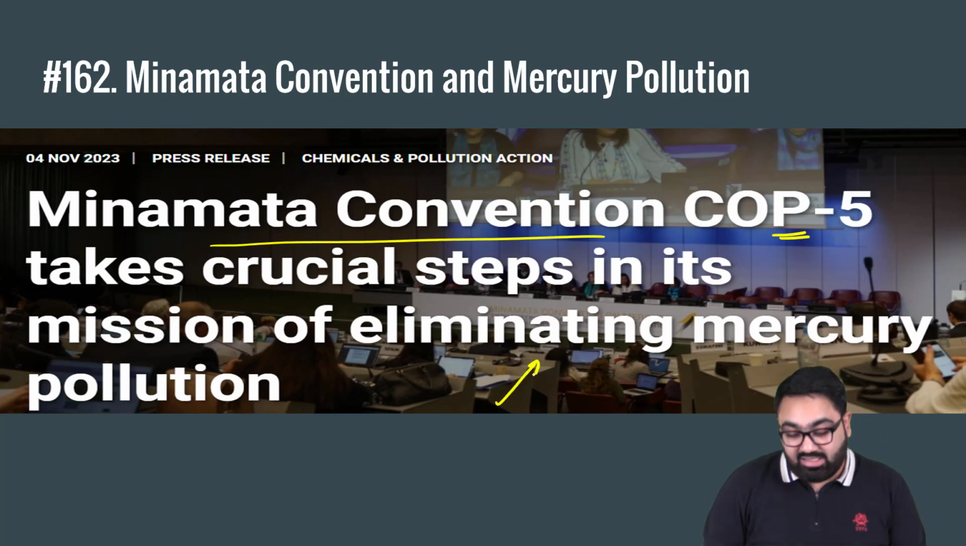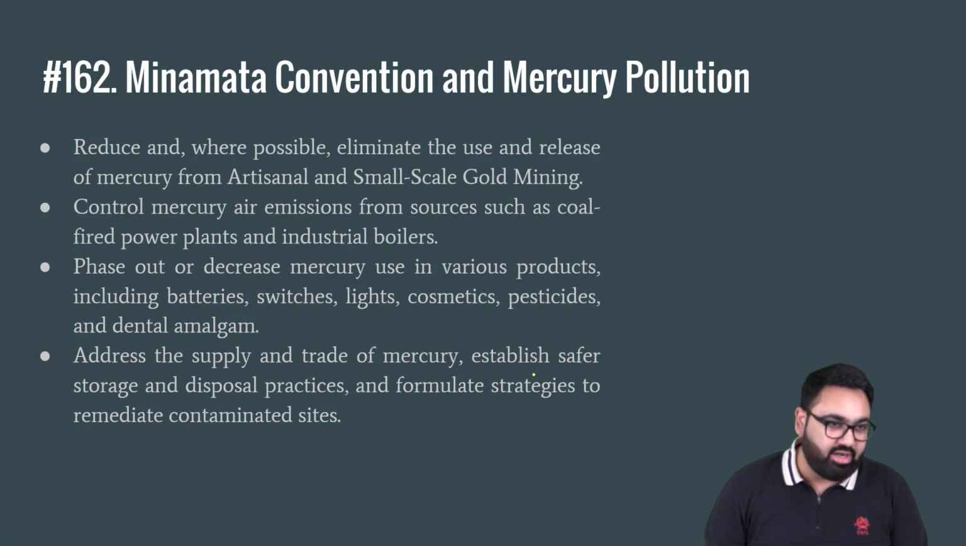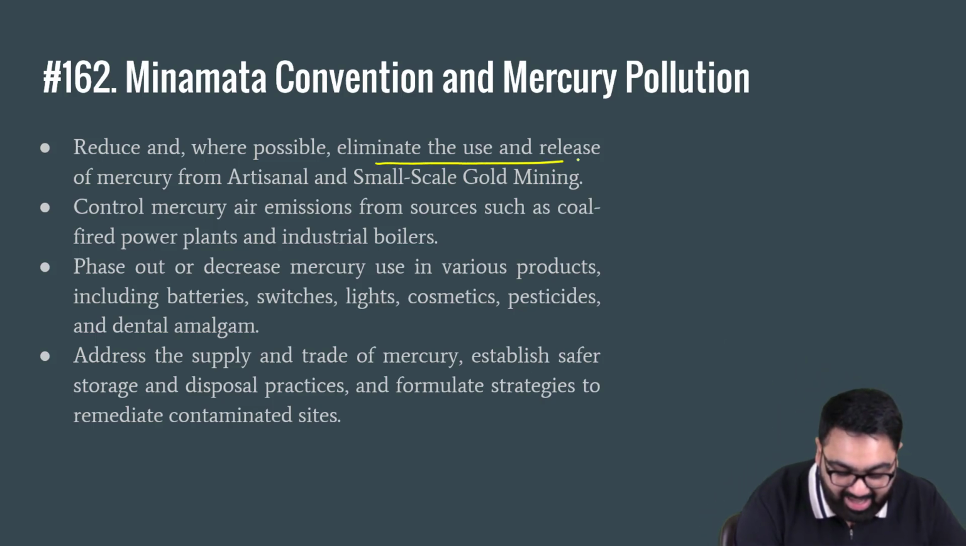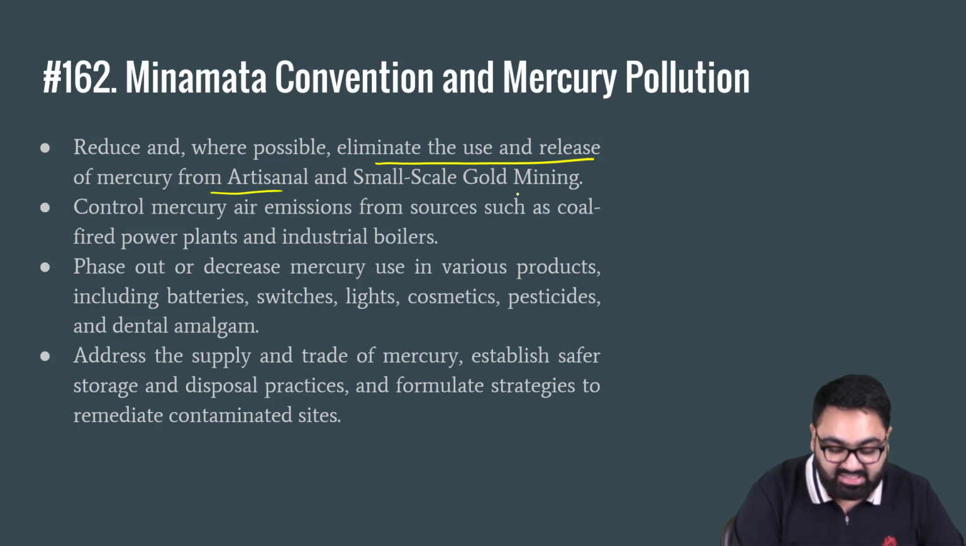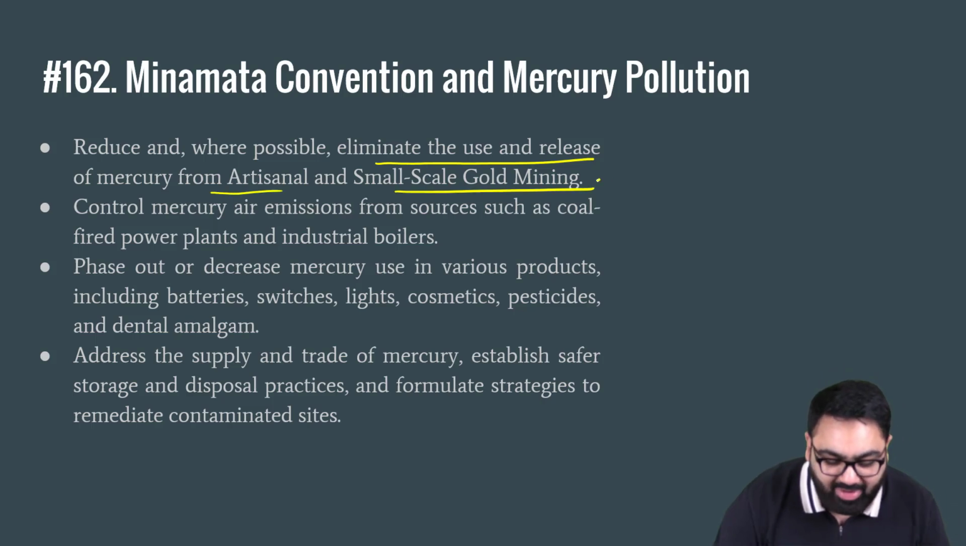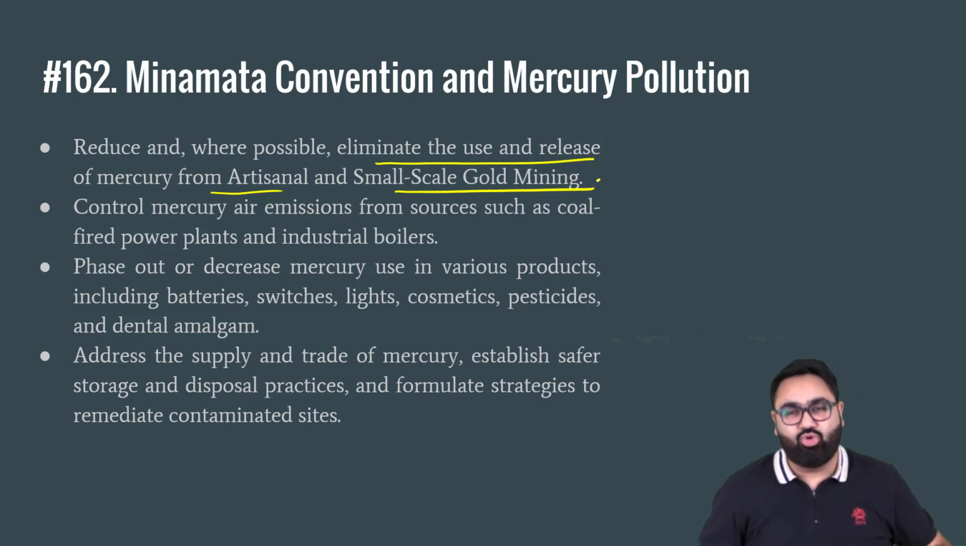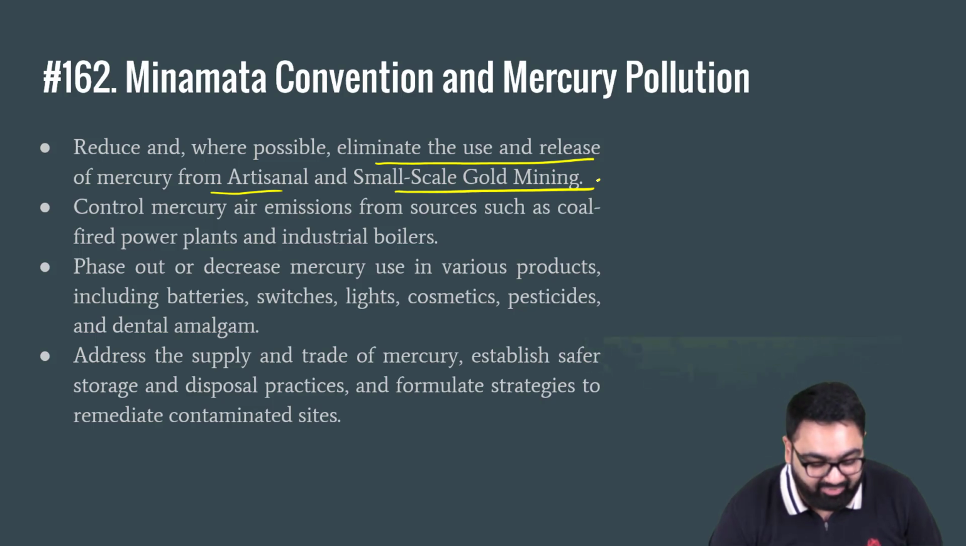Now, mercury occurs in various forms in water, it's also available in air, and that is why it becomes problematic to remove it completely from the cycle. What does this convention say? It says that they should reduce wherever possible, eliminate the use and release of mercury from activities such as gold mining. So in gold mining activities, small scale artisanal, you see some mercury being used which is then sent off and it is released into the atmosphere.